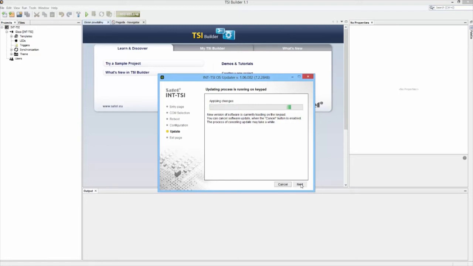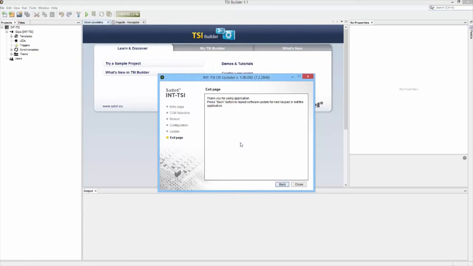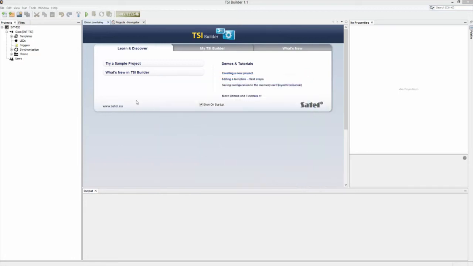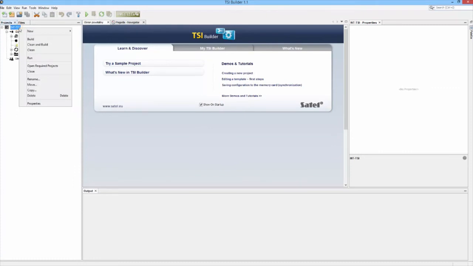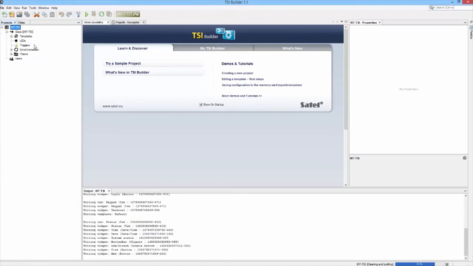After successful operation, the TSI Builder will display an automatic restart message. Then build a project from the beginning. To do so, right-click on the project name and select Clean and Build. When building the project, the update files will be prepared for synchronization.